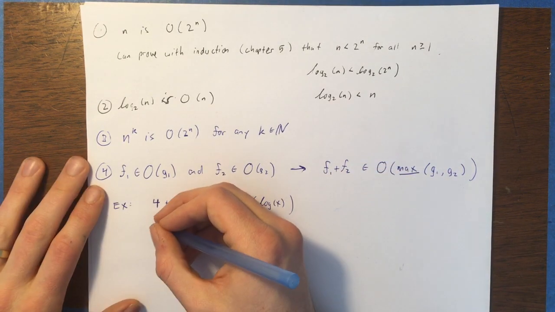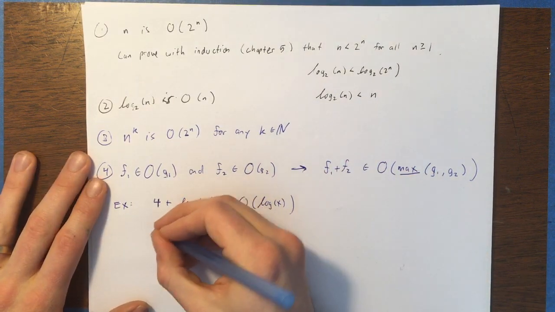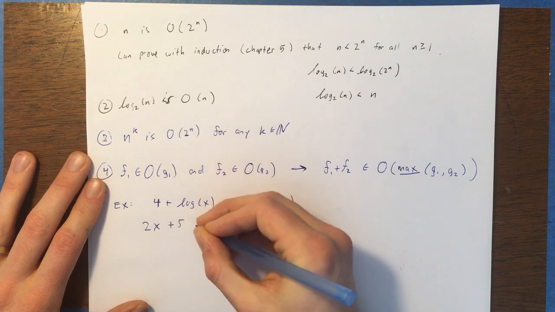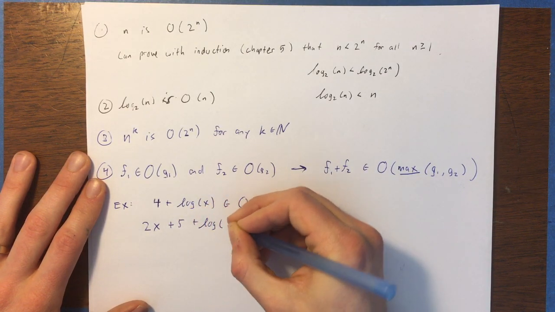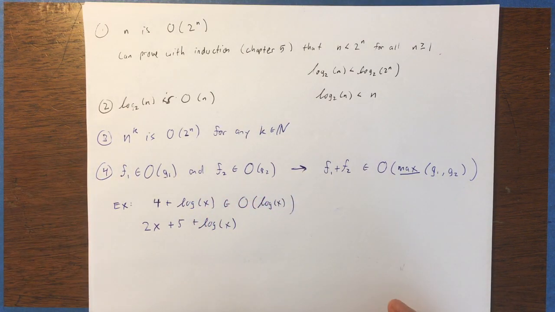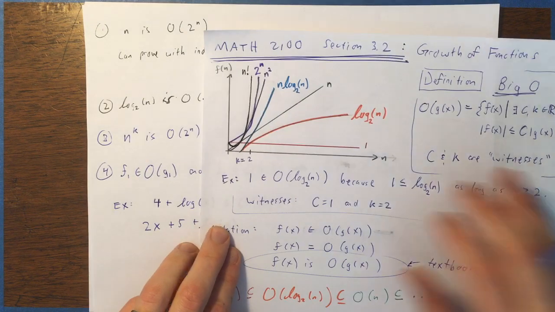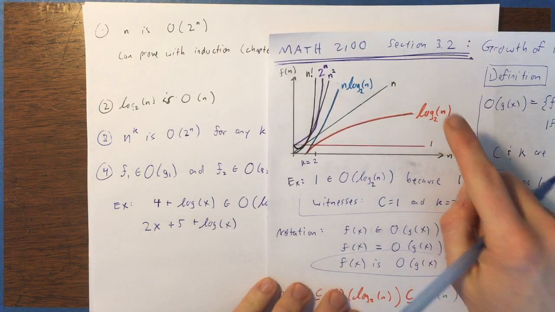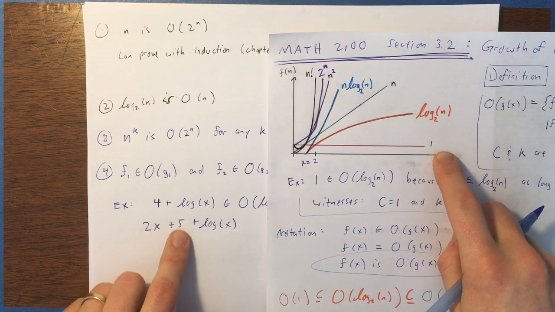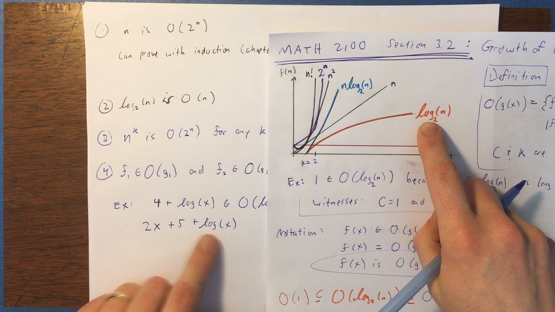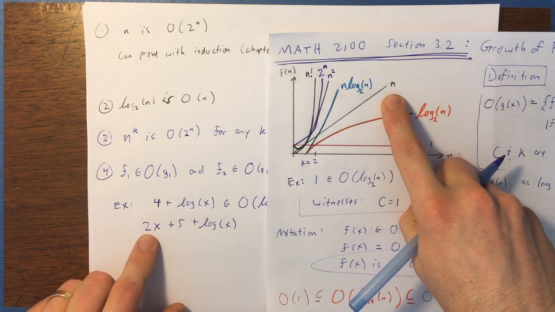But then say you do something more like 2x plus 5 plus log of x, okay? Well, log x grows slower. Let me pull back my graph here that we started with, right? Log x grows faster than the 1, so it's going to grow faster than a constant function, but log x is going to grow slower than a linear function, 2x, right?